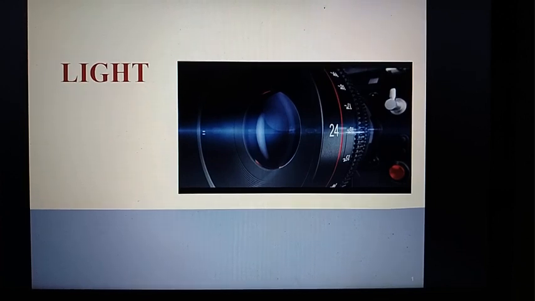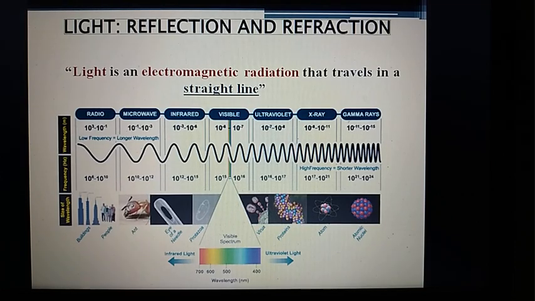So our first topic is light. In this chapter I will discuss reflection, refraction, spherical mirrors of different kinds, refractive index and so on. So let's start with the definition of light. Light is an electromagnetic radiation that travels in a straight line.